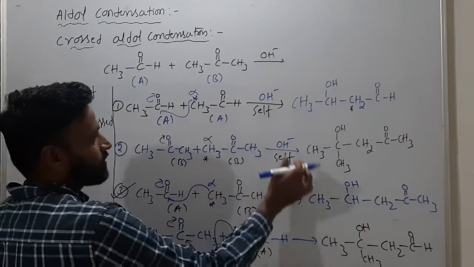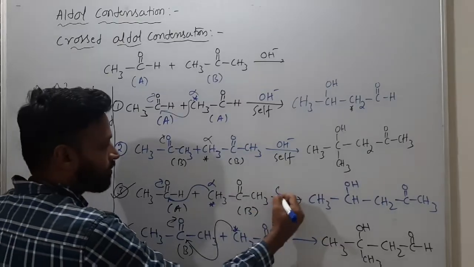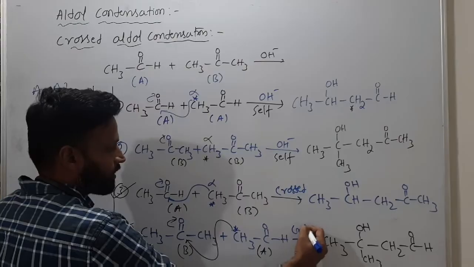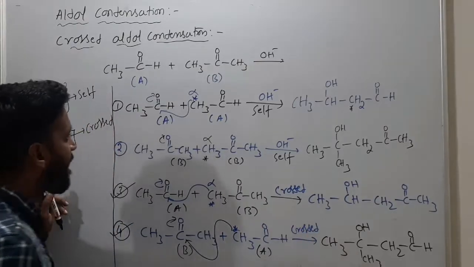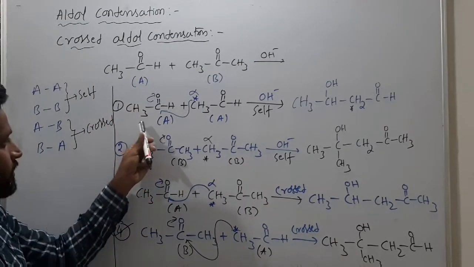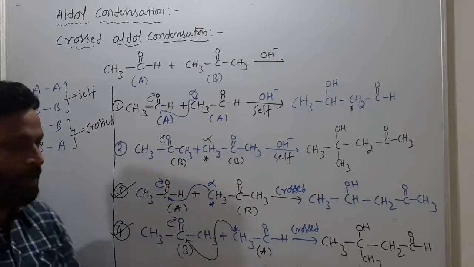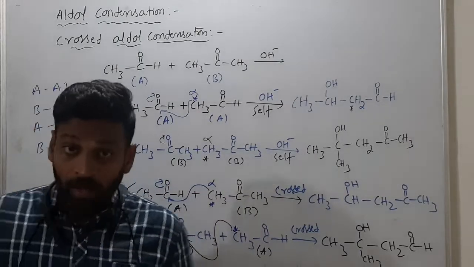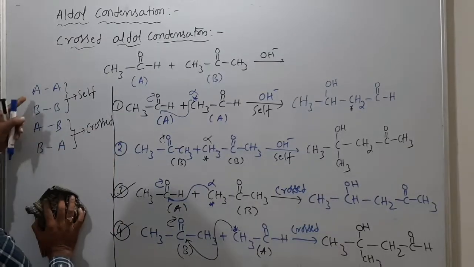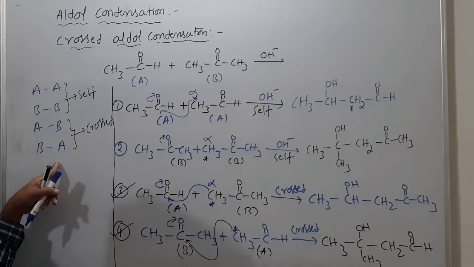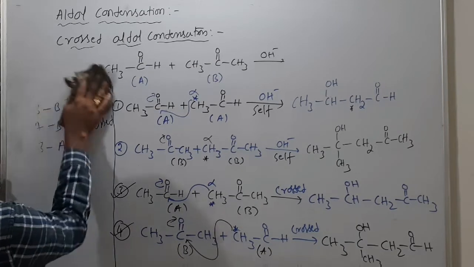So the first two are self products and the next two are crossed products. This one is a crossed product and this one is crossed. Got it clearly? This is the AA product, this is the BB product, this is AB and this is BA. I'll give you one more. So AA, BB, AB and BA. Take a screenshot and write down all this, please.